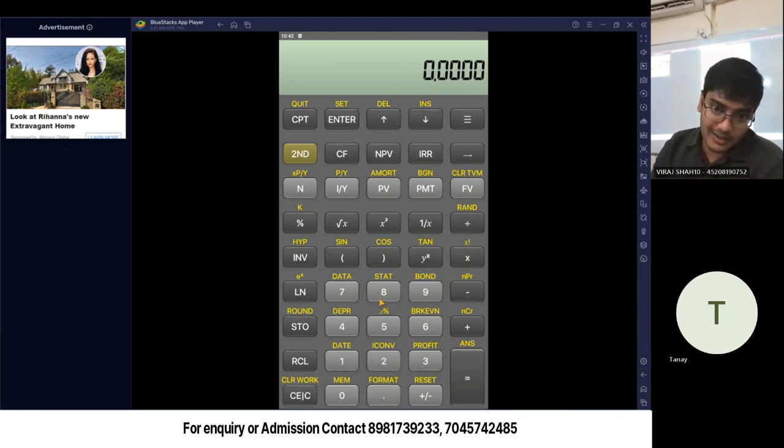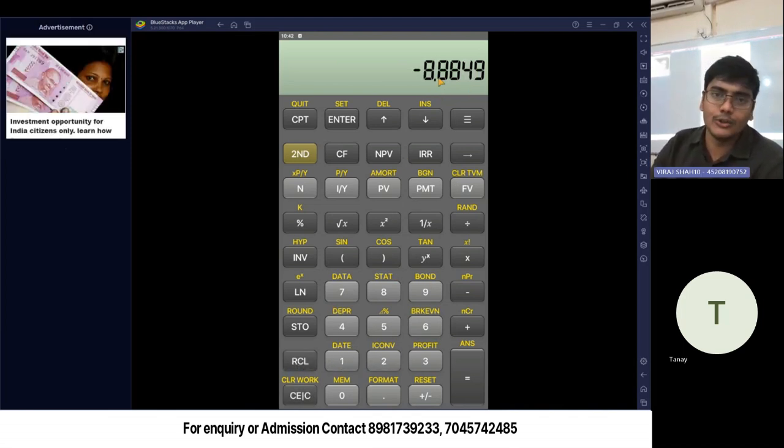Now if I change the value to 5 and I store it in STO1, what will happen? It will rewrite the value in STO1. It does not add. It will rewrite the value in STO1. So if you recall 1, now you will see it as 5. But I had stored it in 2, so we still have the right value. This is just to show that if you store something and then use the same button to store something else, it rewrites the value. Tanay, you are with me? No, I didn't understand. You got confused?